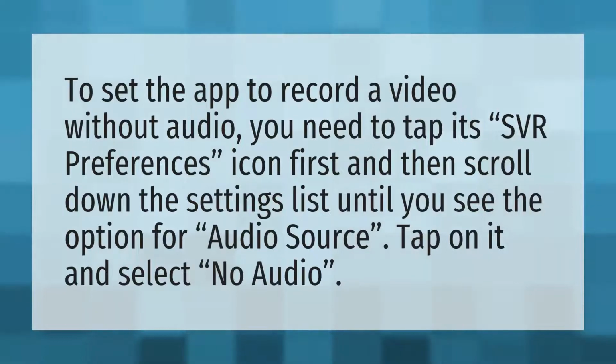To set the app to record a video without audio, you need to tap its SVR preferences icon first and then scroll down the settings list until you see the option for audio source. Tap on it and select No Audio.